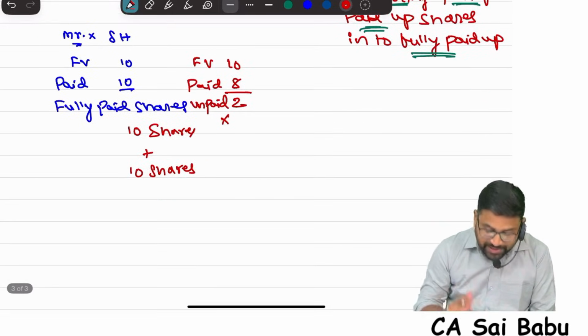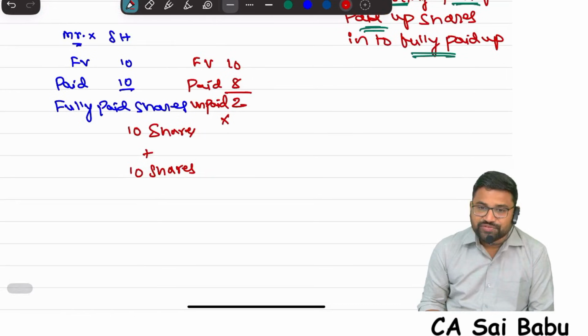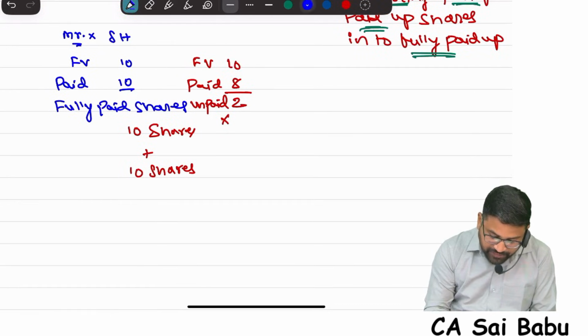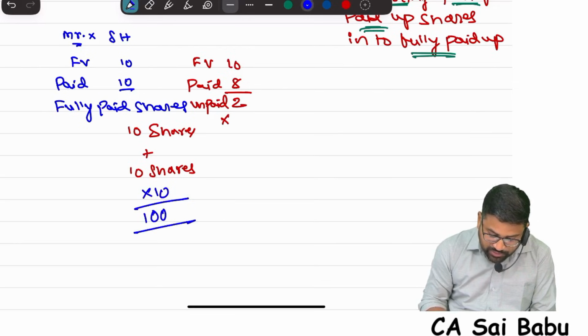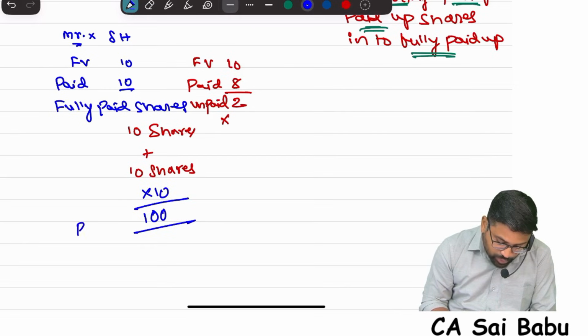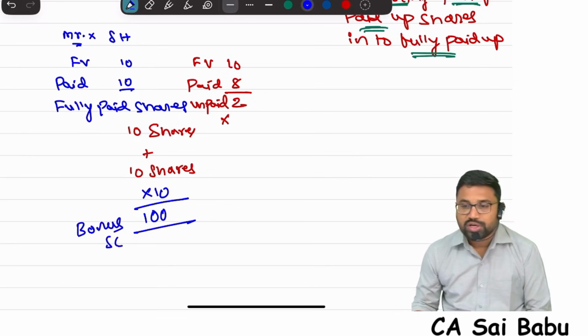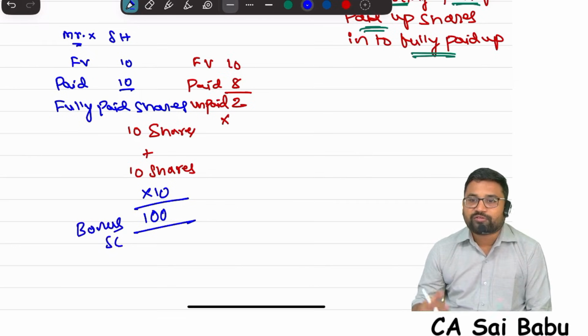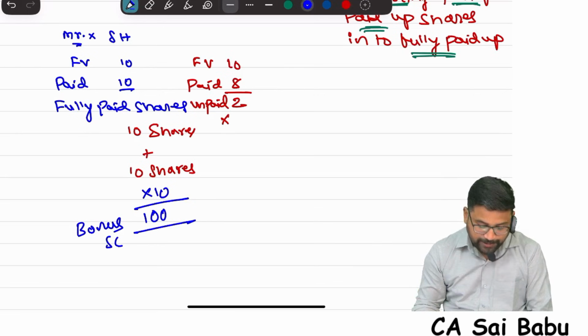That means, for example, they have given 10 shares freely, right? Each share face value is 10 rupees. So what is the total bonus value? 100. 100 rupees is the bonus value. This is called bonus share capital: number of bonus shares into face value.